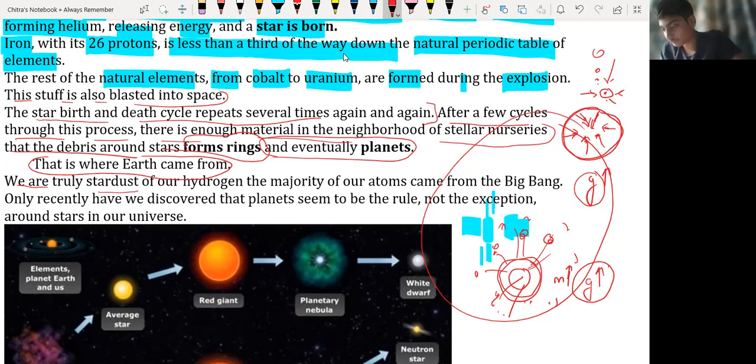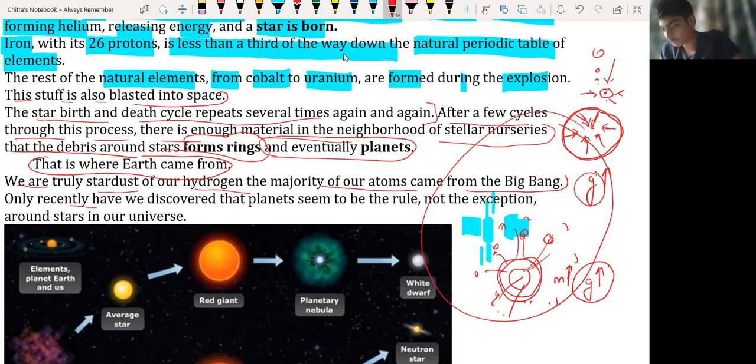Whatever material we have around us, and we ourselves, are truly stardust, meaning we are made of hydrogen atoms. Majority of our atoms came from the Big Bang only. So that story or journey begins from the Big Bang about 14 billion years ago.